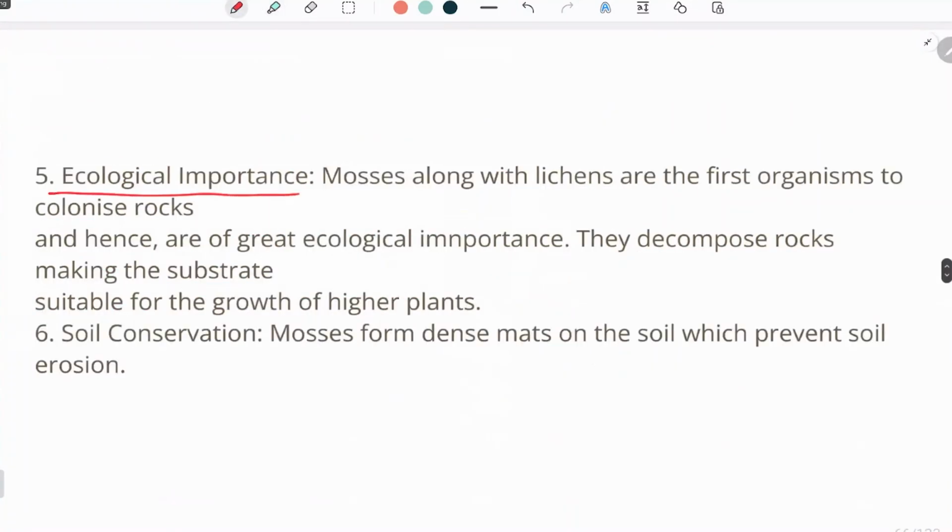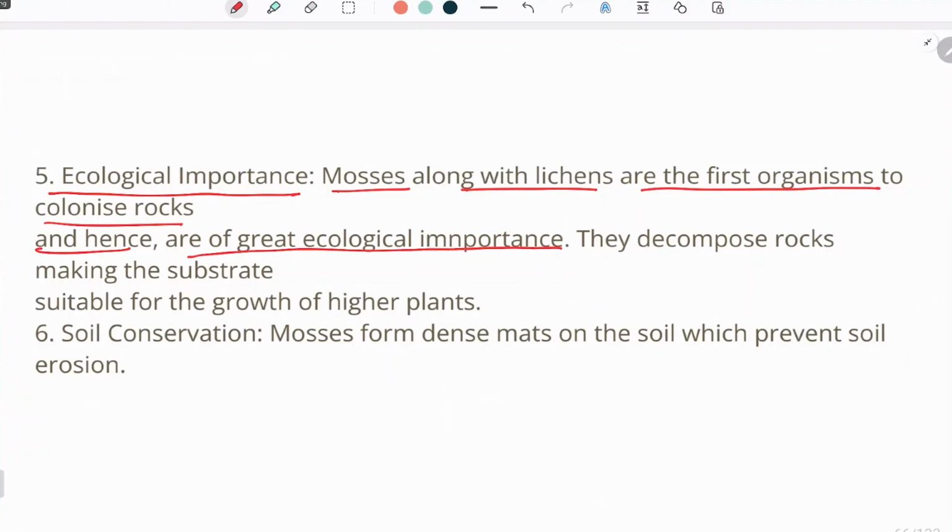Fifth, the ecological importance. Up till now, we have seen the economic importance. How is it helping in terms of money, the economy? Now, the ecological importance. Mosses along with lichens are the first organisms to colonize rocks and hence are of great ecological importance.